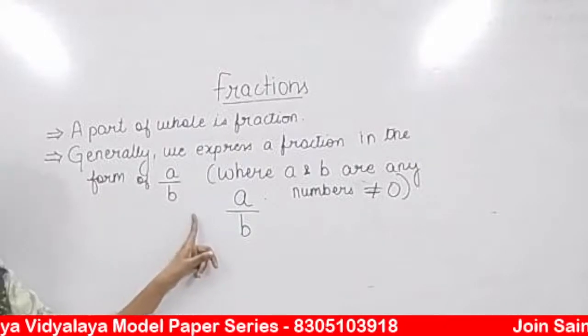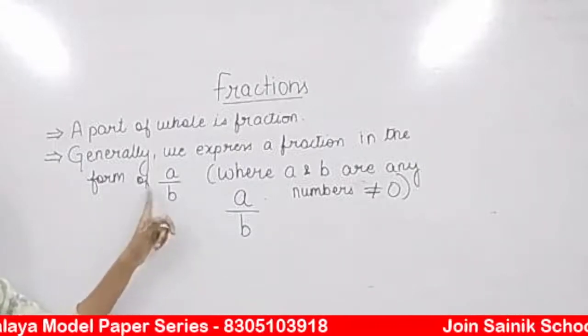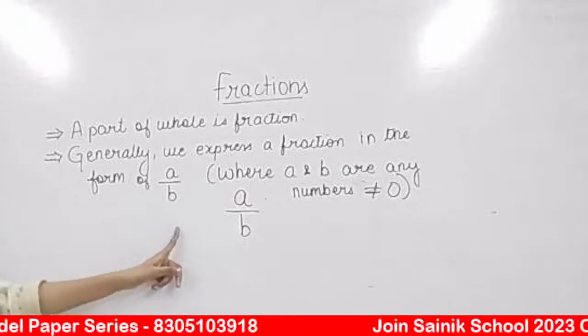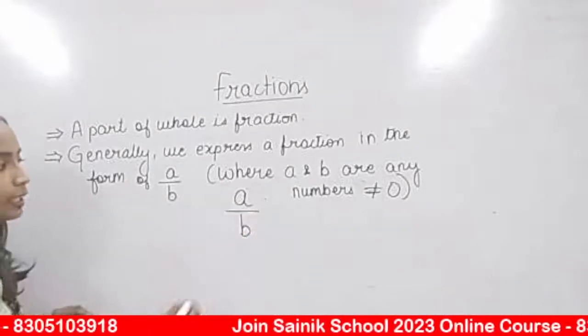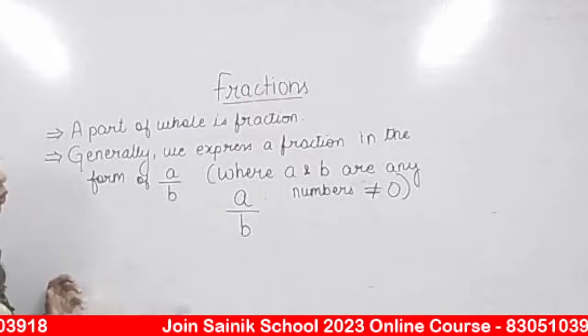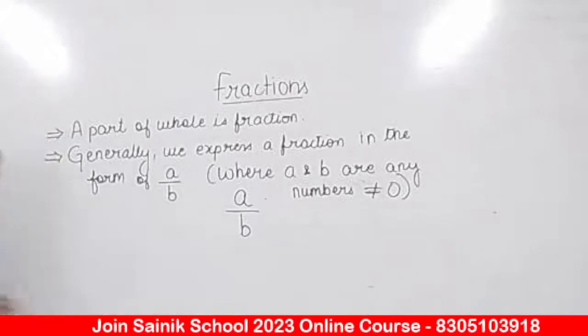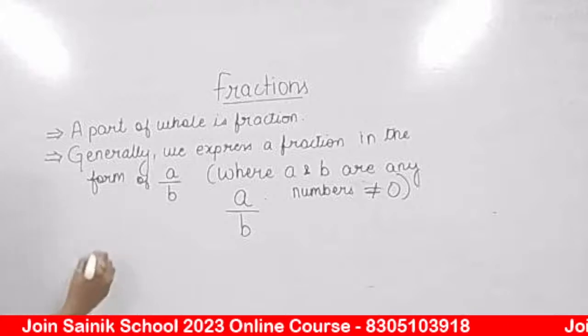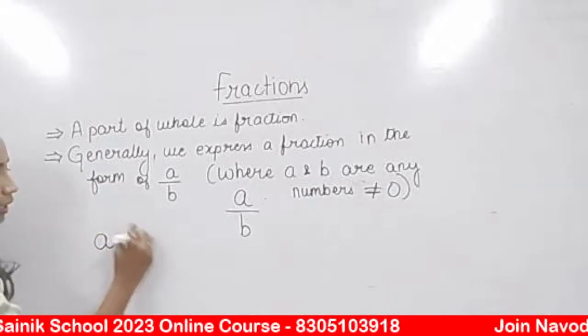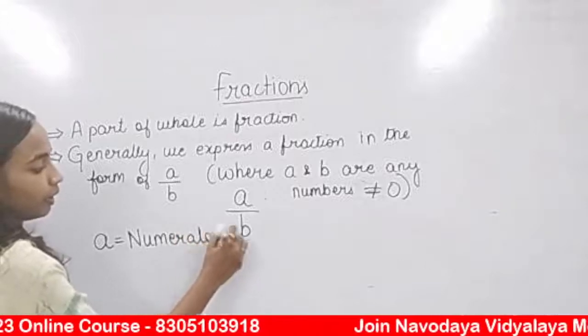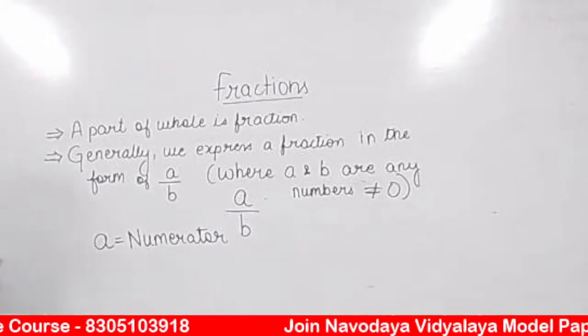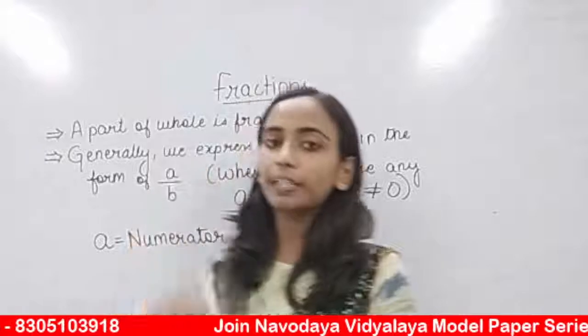So हम fraction को किस form में express करते हैं? We express it as a upon b. Okay, a upon b. Now it can be any number. A can be 1, 2, 3, 4. Okay, it can be any number. So a upon b. Now what is a here? A is numerator. What do we call a? A is numerator.